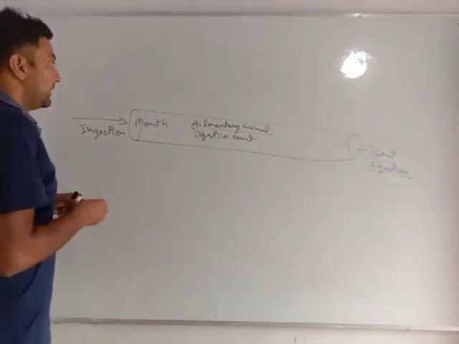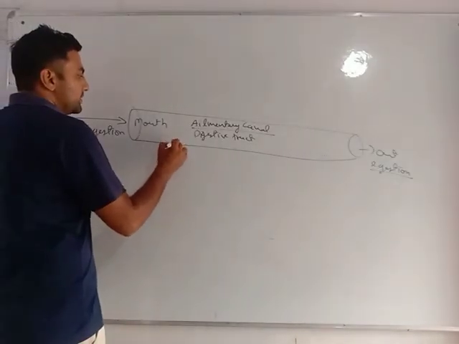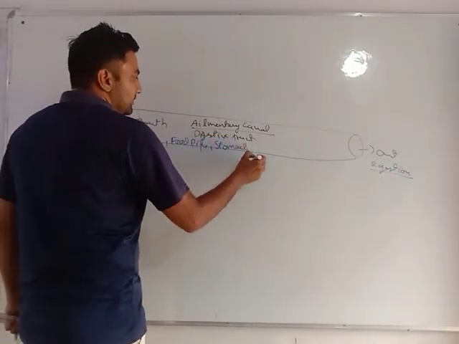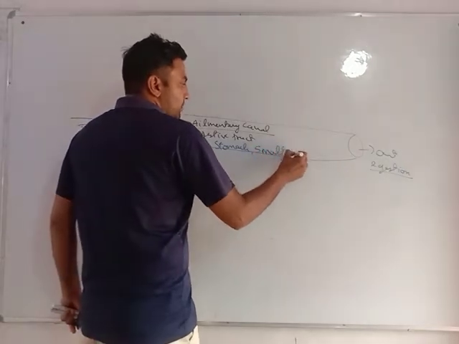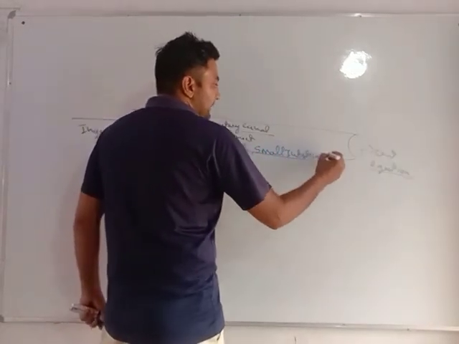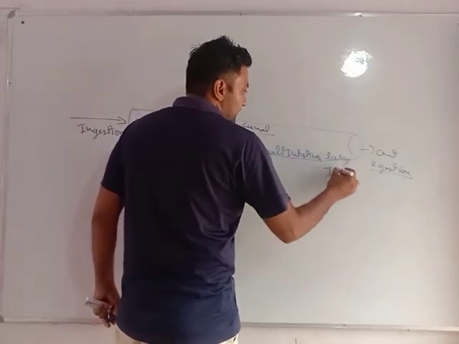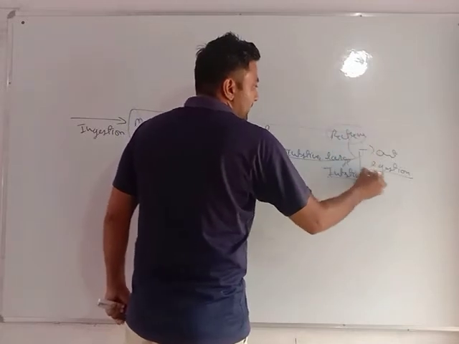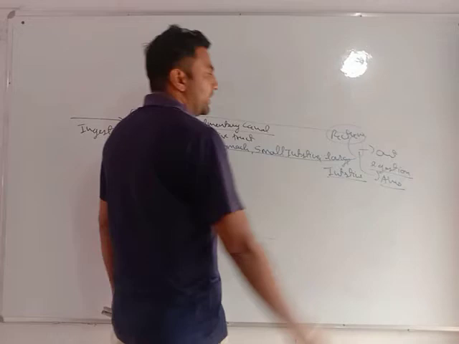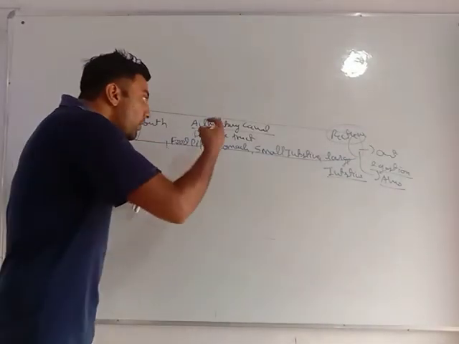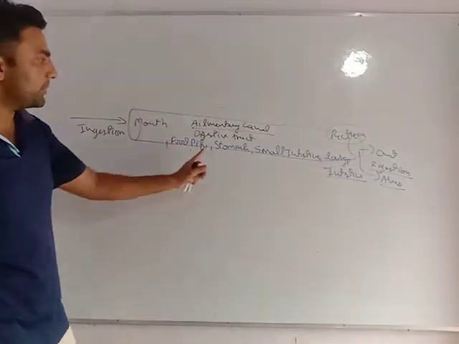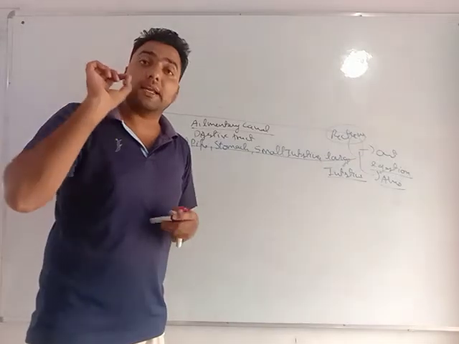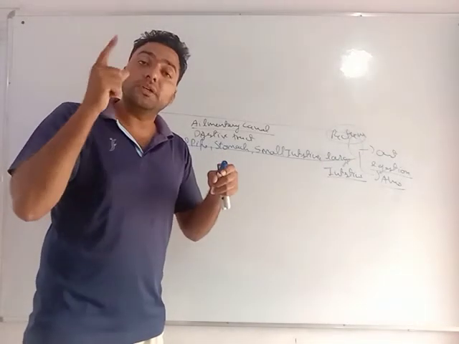Very important. In this path, after the mouth is the food pipe, after that is the stomach, after that is the small intestine, after that is the large intestine, after that is the rectum, and at last is the anus, from where egestion takes place. These all are the organs: mouth, food pipe, stomach, small intestine, large intestine, rectum, anus. These all organs are helping my body to do the digestion.